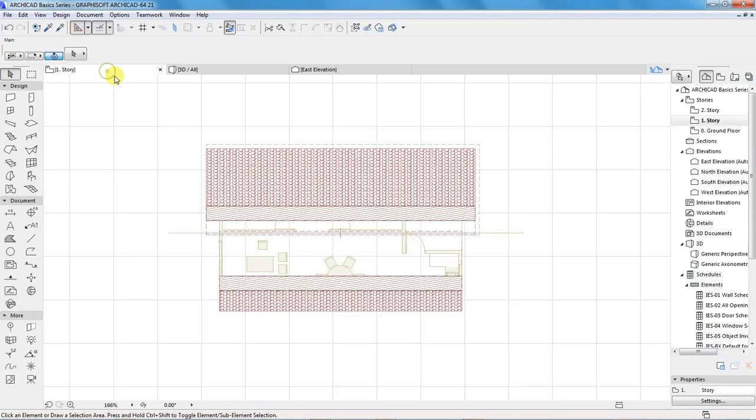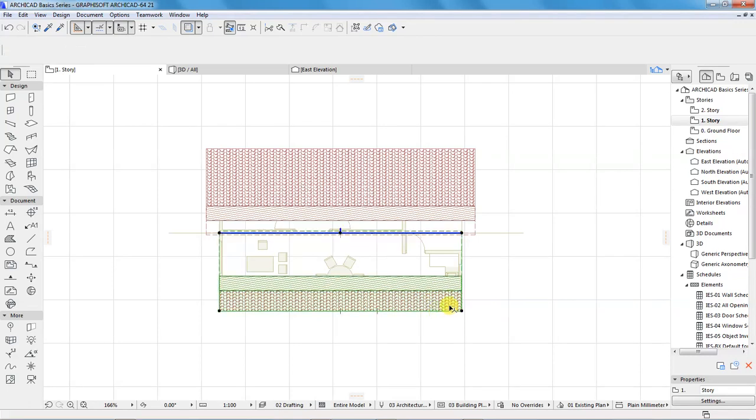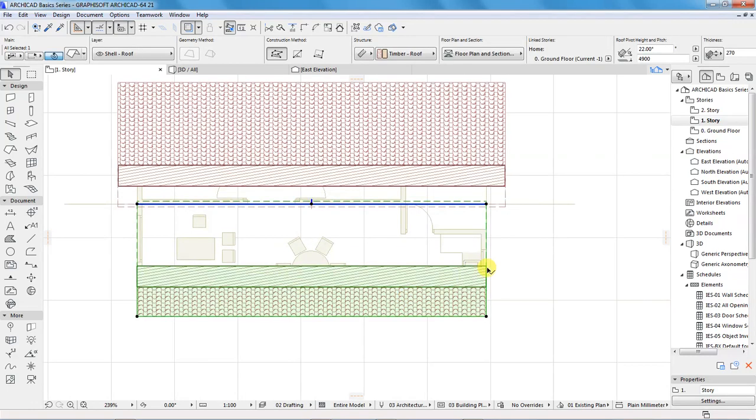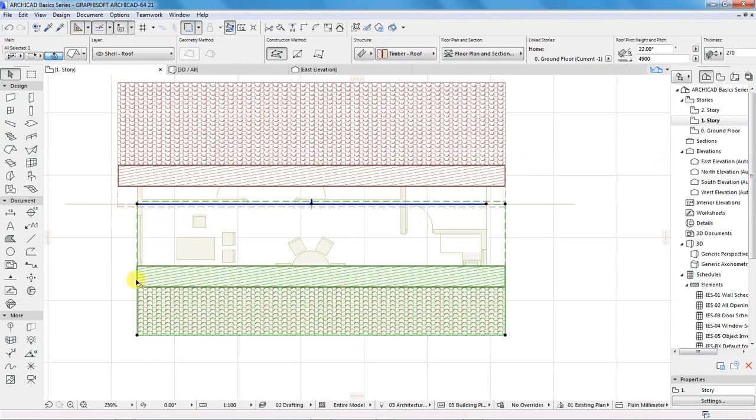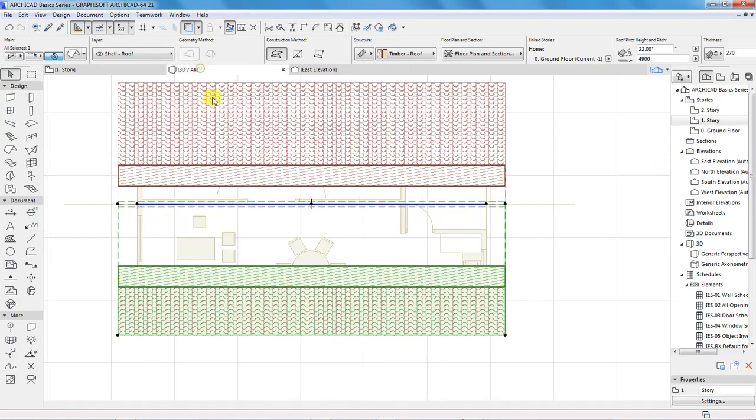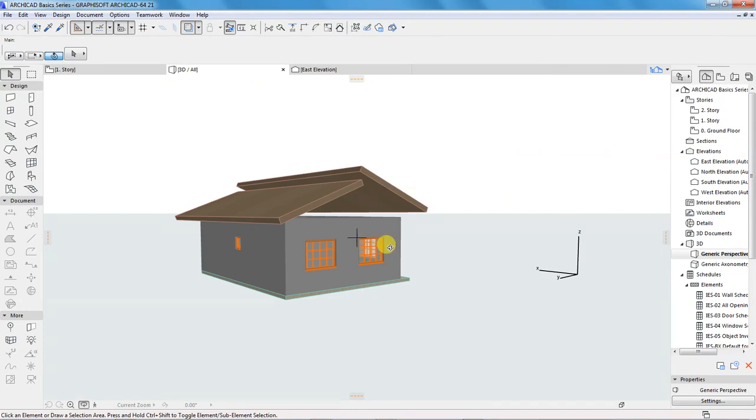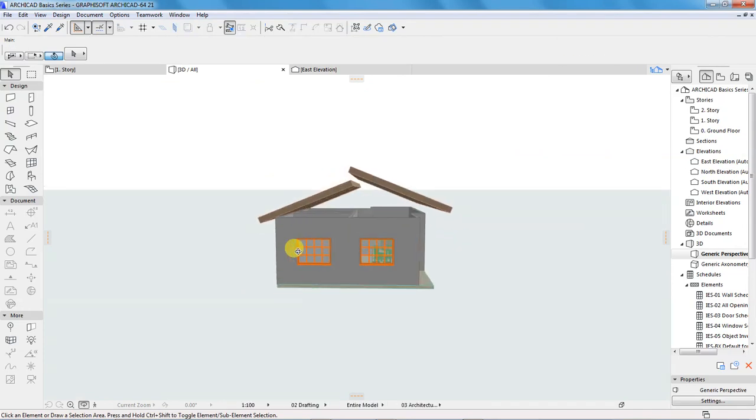Then you can go back to the plan again, select this other plane, offset this edge by 600 and offset the other edge by 600, offset the other edge also by 600. Let's go back and see how it looks like. That's it. Looks nice.